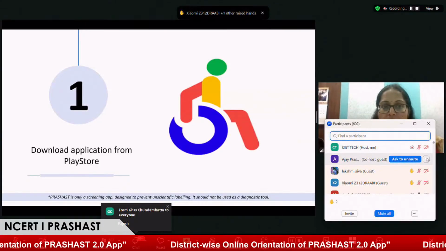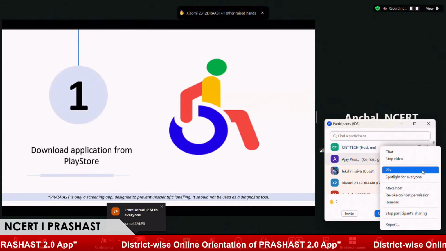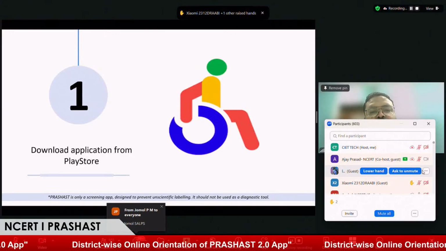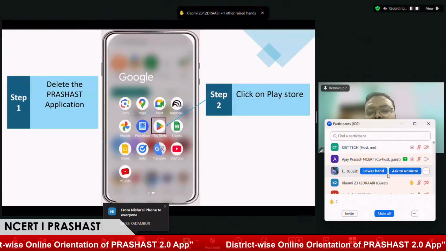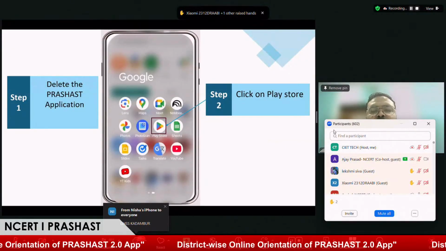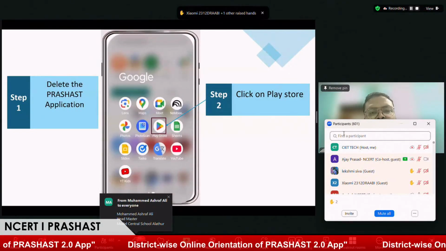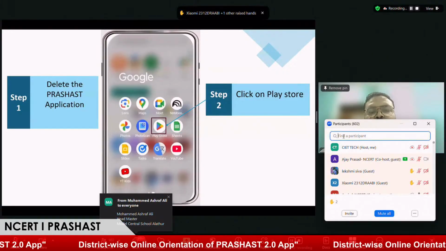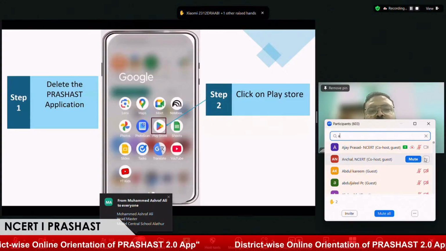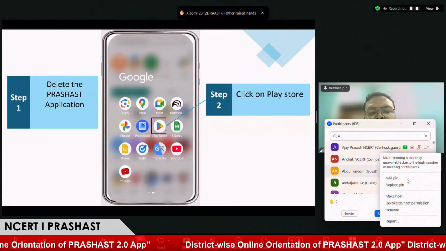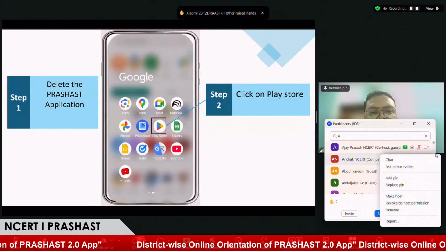Yes, ma'am. I'll be taking you through the login and download processes for using this application. To begin with, let's see how we can download this application. Currently, the Prashast application is available on the Android Play Store and also on the App Store for iOS devices. We request you to go to the Play Store on Android and the App Store on iOS.